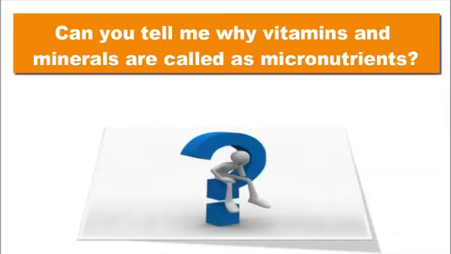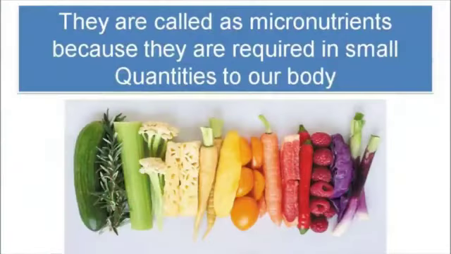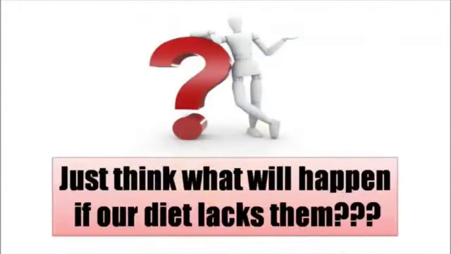Can you tell me why vitamins and minerals are called as micronutrients? Yes, they are called as micronutrients because they are required in small quantities to our body. Children, just think what will happen if our diet lacks them?